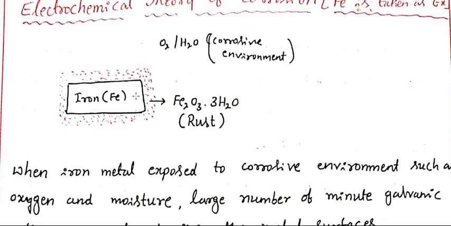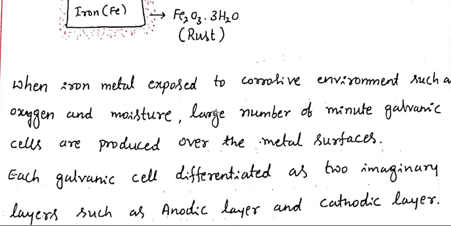Now we'll see how this electrochemical theory is involved in our corrosion reaction. Whenever the metal is exposed to the corrosive environment, a large number of minute galvanic cells, millions together, imaginary galvanic cells, are produced over the metal surface.